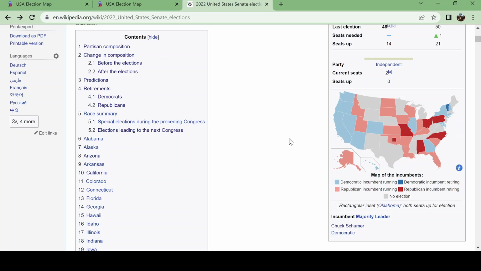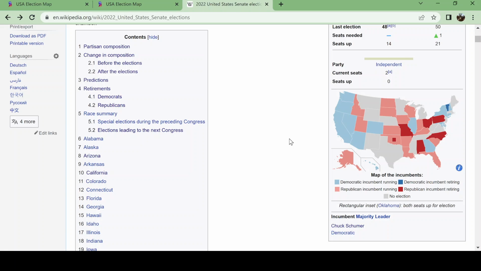This is going to be an election analysis video. It is going to be about the 2022 Senate elections, the midterms for the Senate. But it's not going to be one of my next predictions. Think of it as kind of a guide to my next prediction. Essentially what I'm going to be talking about here is the margins of victory in the Senate elections, or at least the predicted margins of victory that I have predicted.